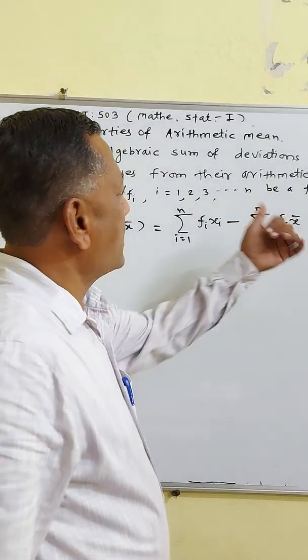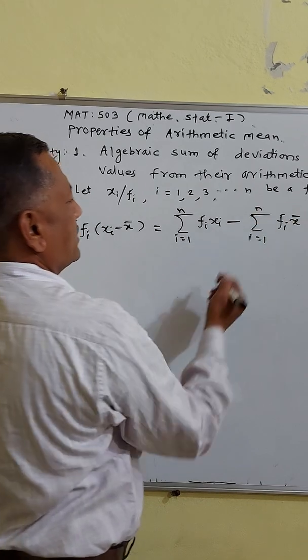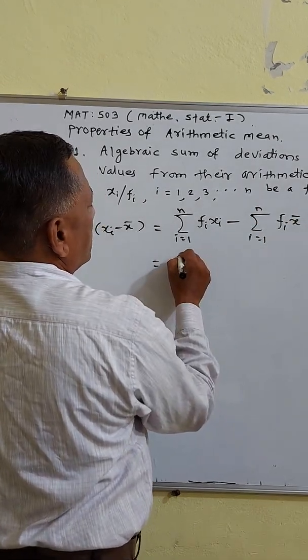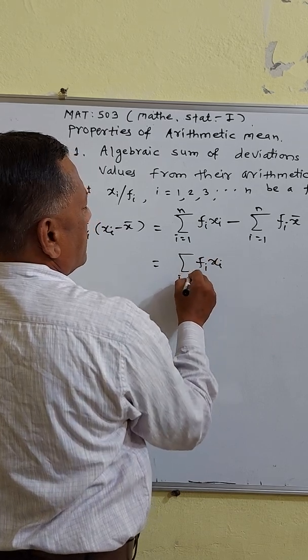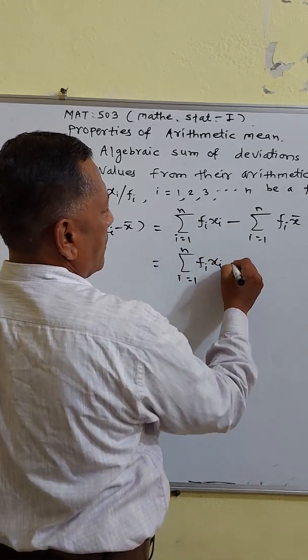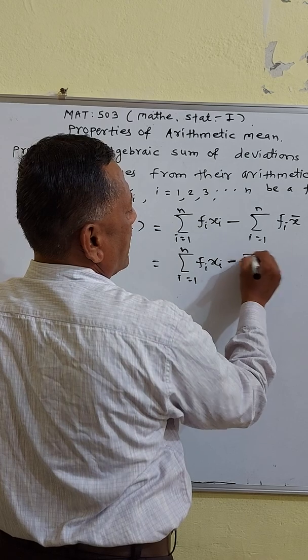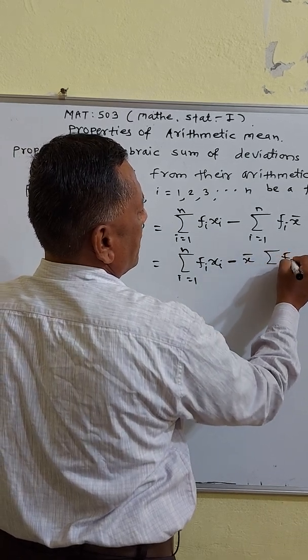X bar is the arithmetic mean, so it is a constant term. So this is equal to summation of fi into xi, i going from 1 to n, minus x bar into summation of fi.